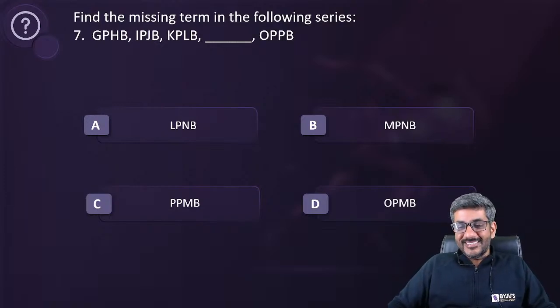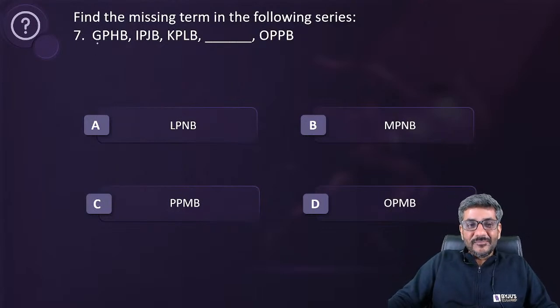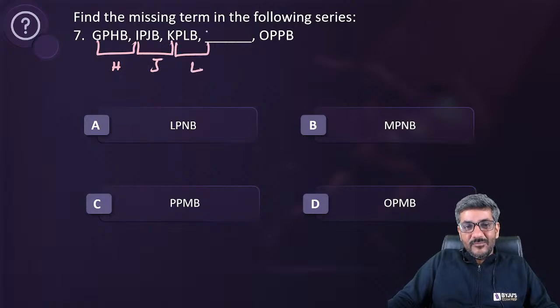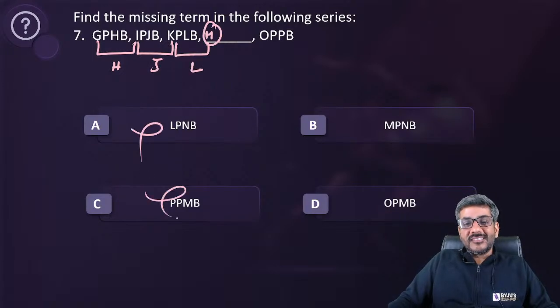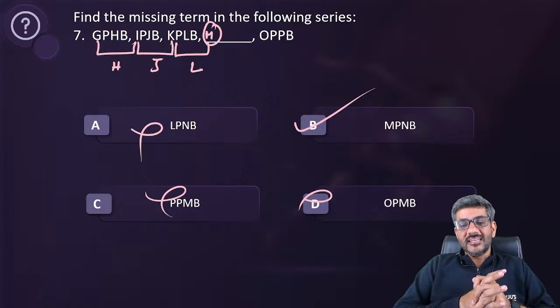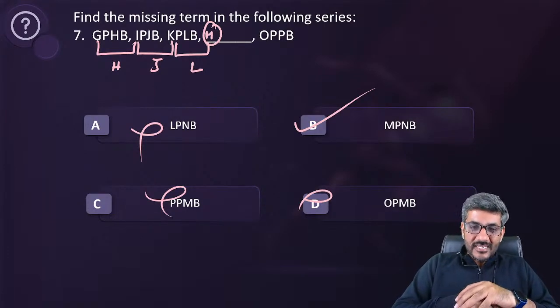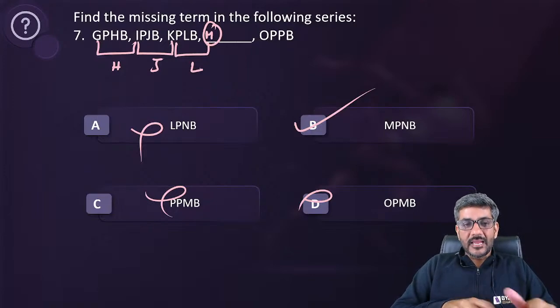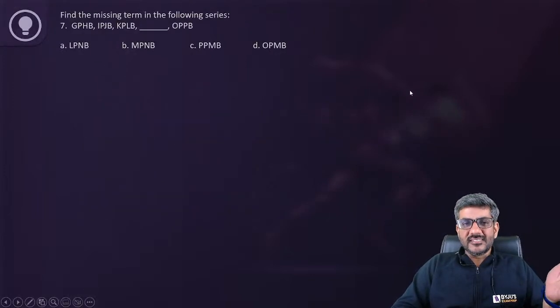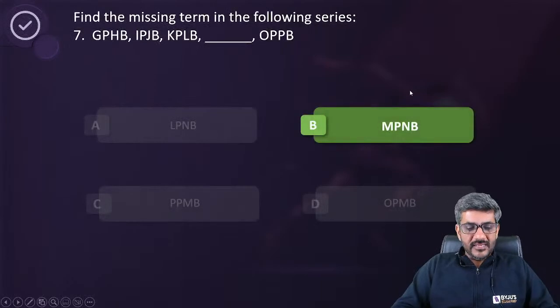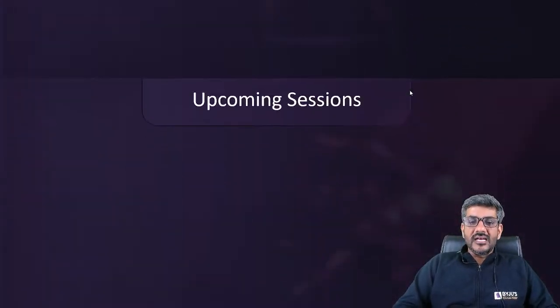It becomes pretty easy actually, right? This became quite easy. G, H, I, J, K, L, M. It must start with M. No option starts with M except B. So that is why it became very easy. That B has to be the right answer. We did not have to do anything else in this question. Therefore, it became pretty easy for us. So yes, B option is the right answer, which is M, P, and B. Nothing to be discussed, I think, right? It's pretty visible here. So that was the last question of the day.